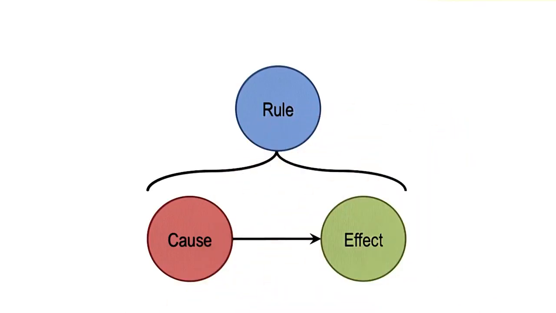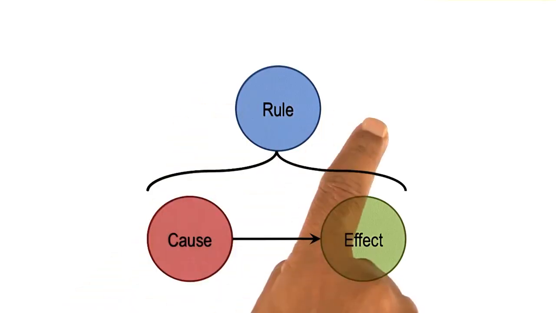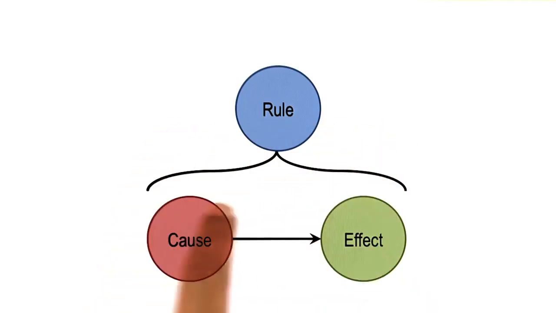Another example of a rule would be the rule that Bob hates Joe. So whenever Joe walks in, Bob leaves. The cause is Joe walking in, the effect is Bob leaving, and the rule is Bob hates Joe. We've already come across yet another instance of this particular arrangement when we were talking about flu and fever. So the rule might be, if flu, then fever. Flu is the cause, fever is the effect.